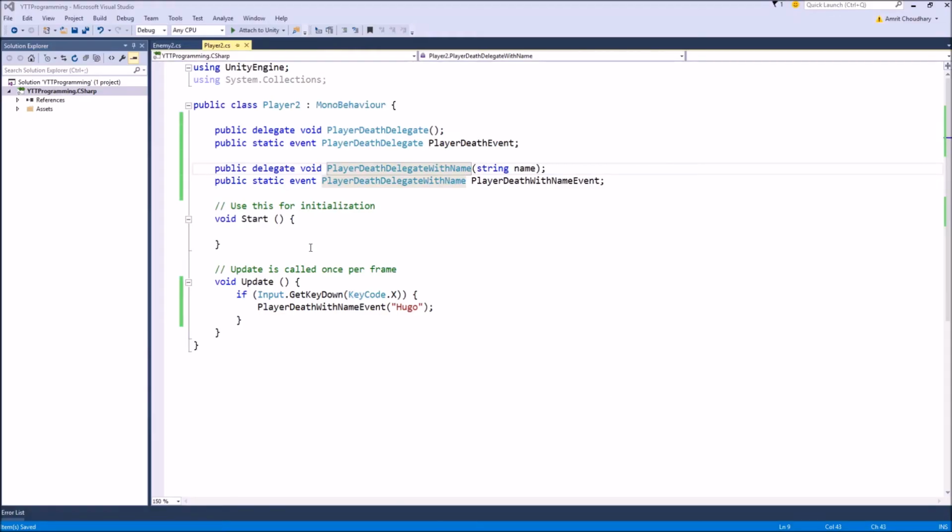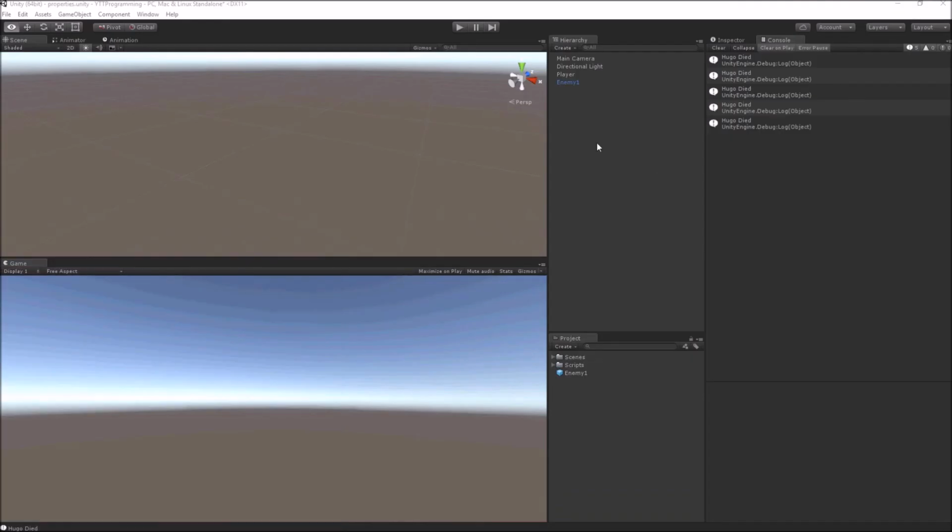You saw how we made the event a static variable so that every enemy has a reference to it. You can achieve the same thing by making the whole player class a singleton, and then they can have a reference to this event using that singleton variable. Now this was a brief introduction to events. They are very versatile and used in a lot of ways. They are a very well tested system used in a variety of software, but in the case of Unity they are mainly used